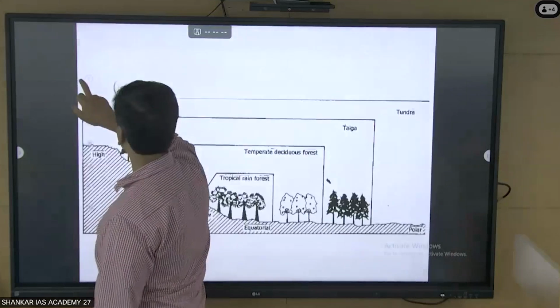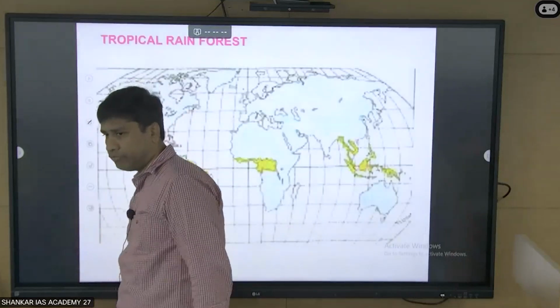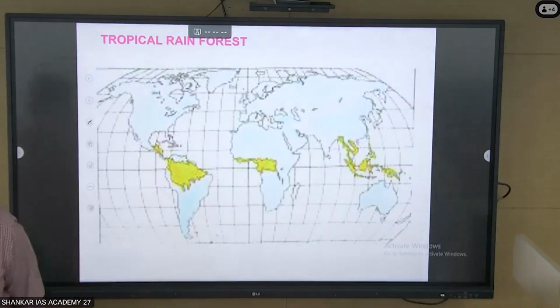It is your tropical rainforest. Okay, so if you see the latitude, it's 10 degree north and south. So it's the first point, just make note, 10 degree north and south.